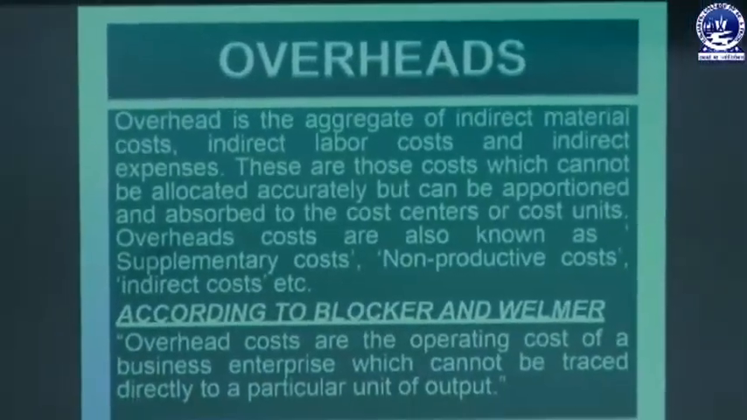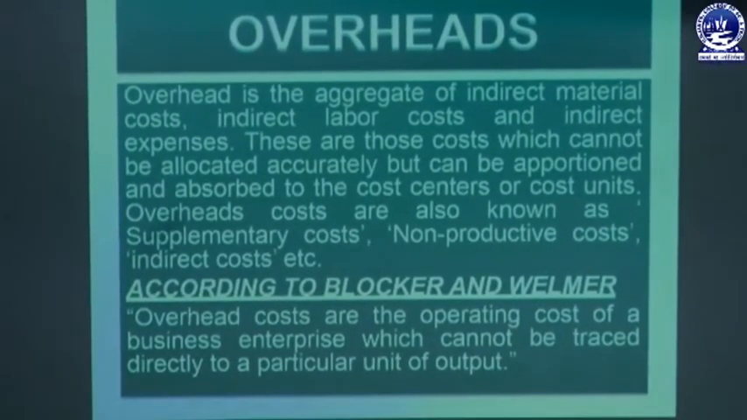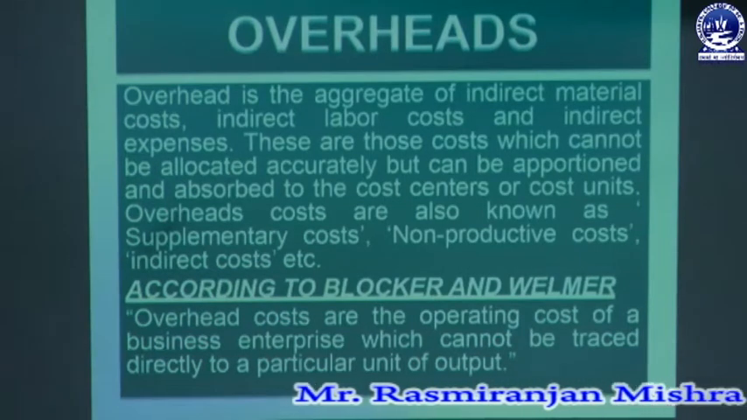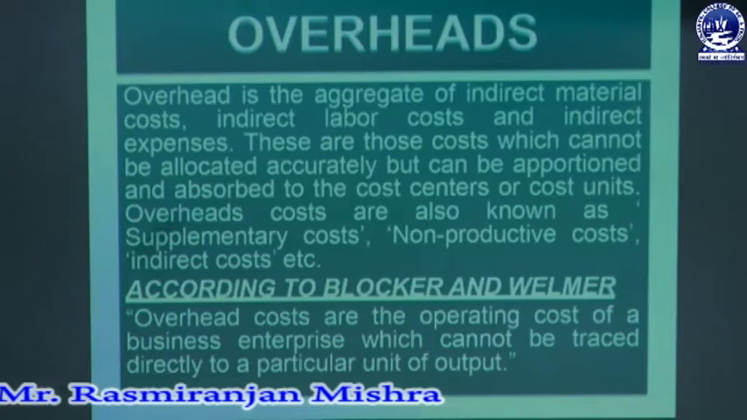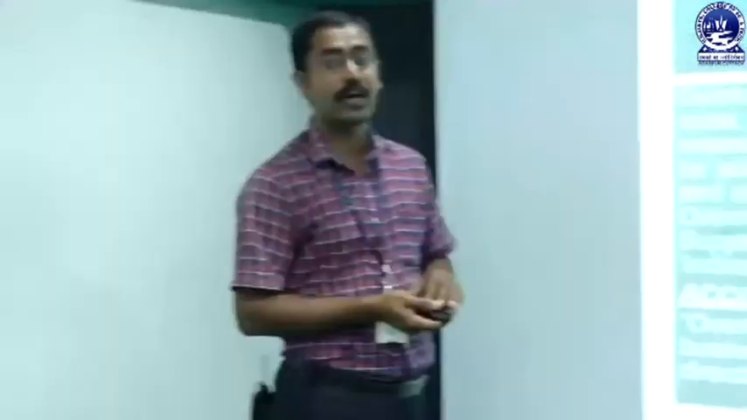So what is the meaning of overhead? Overhead is the aggregate of indirect material, indirect labor and indirect expenses. These are those costs which cannot be allocated accurately but can be apportioned and absorbed to the cost center or cost unit. Overhead costs are also known as supplementary cost, non-productivity cost or indirect cost, etc. So simply we can say that overhead means the aggregate of all indirect cost. That means indirect material, indirect labor and indirect expenses.